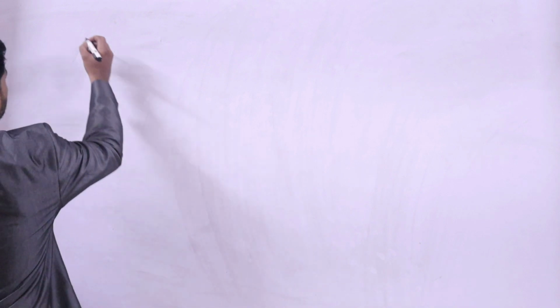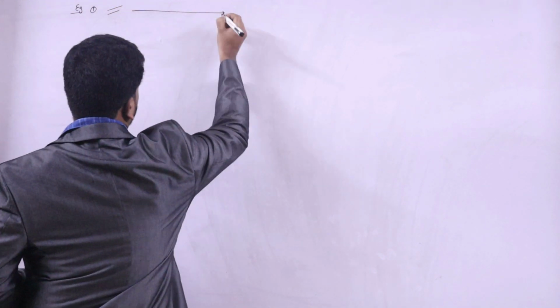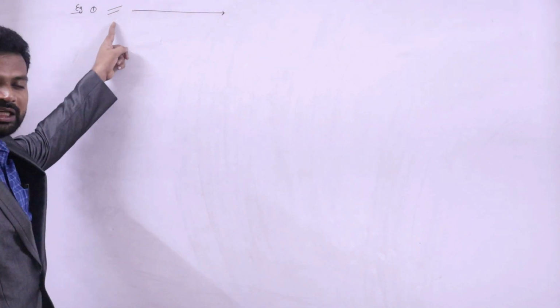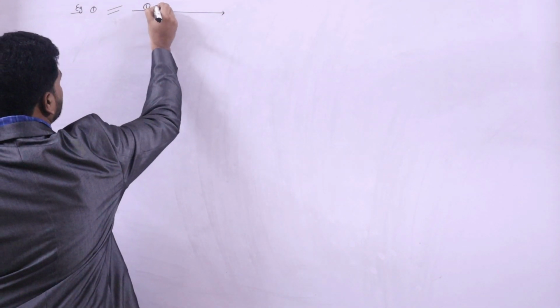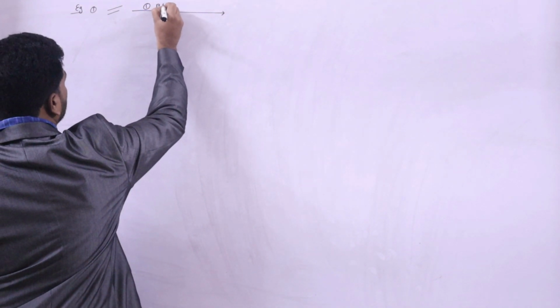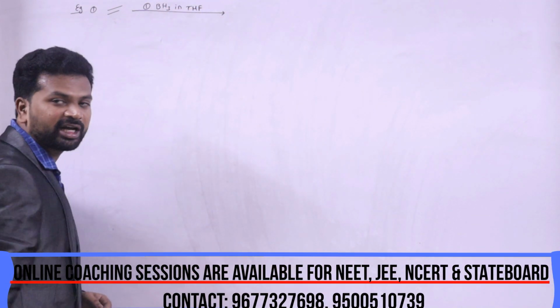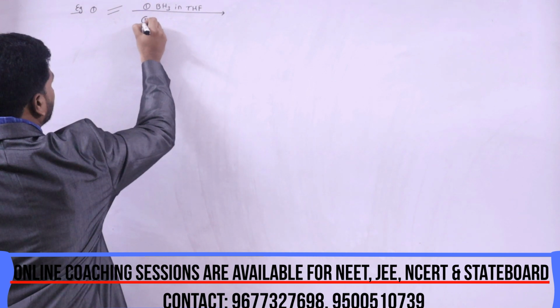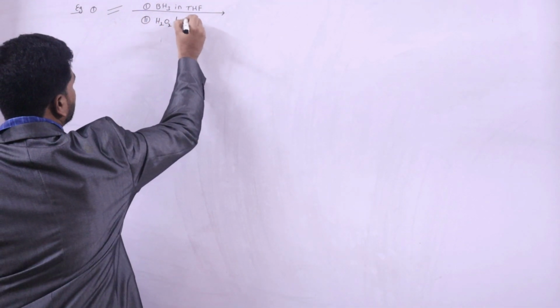Now let us look at a few examples related to hydroboration oxidation of alkenes. This is nothing but ethene. When we treat ethene with the reagents, the first reagent is borane in THF, that is tetrahydrofuran, followed by hydrogen peroxide in basic medium.